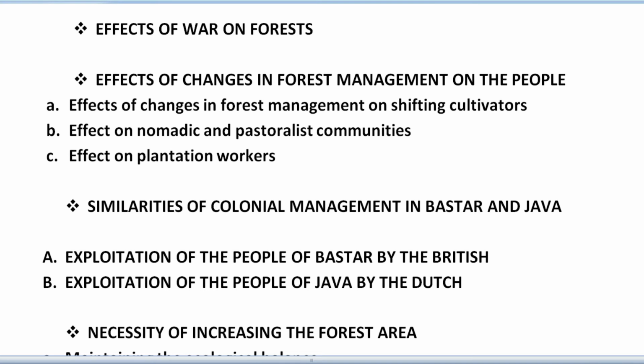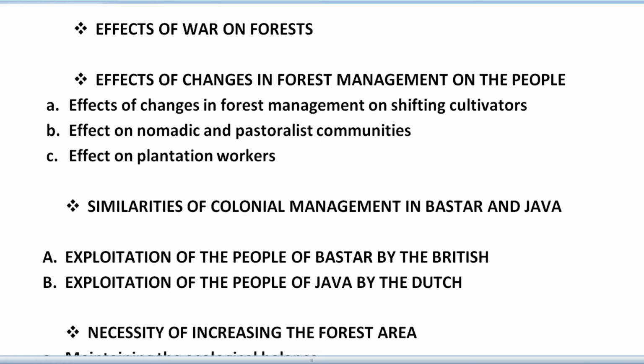This Bastar village is located in the Chhattisgarh state. In Bastar, the British government stopped shifting cultivation, hunting and collection of forest produce. Already the people were suffering from increased land rents, and frequent demands for free labor and goods by colonial officials.